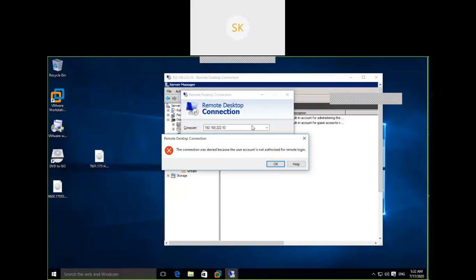What is the difference? We created the users. One is administrator user, the other one is user one. We created a user, but we have not assigned any privileges for that particular user. How to assign privileges? Come back to the previous session, RDP to administrator.